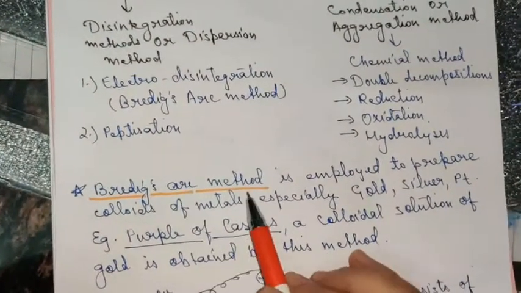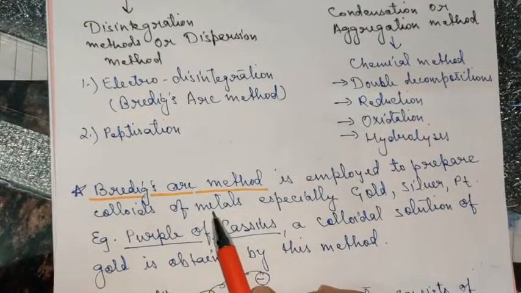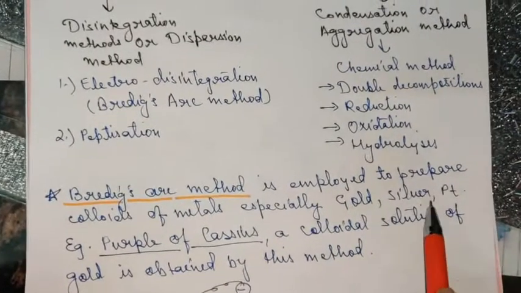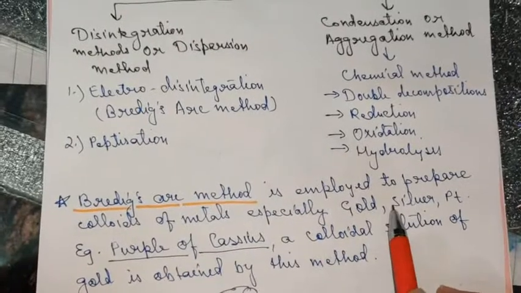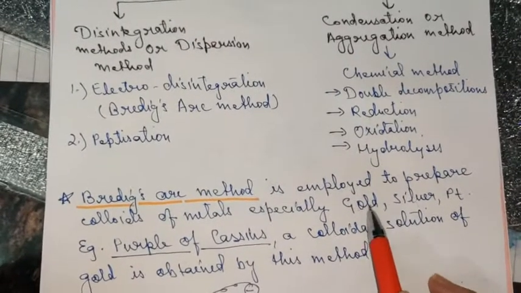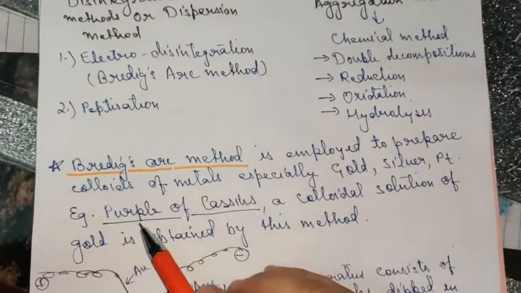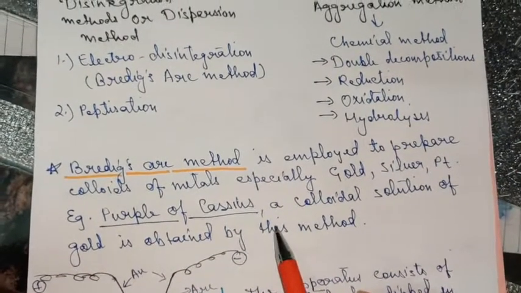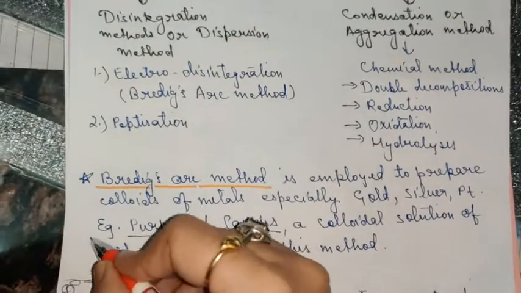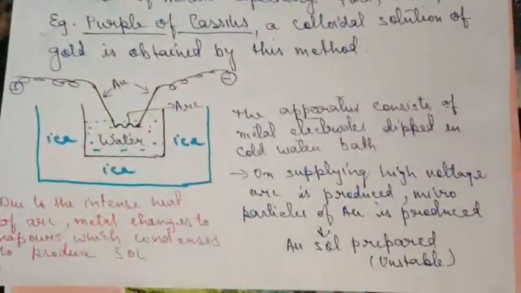Bredig's Arc method is employed to prepare colloids of metals, especially gold, silver, and platinum. This particular method is basically used for the preparation of metal colloids like silver, gold, and platinum. An example is the Purple of Cassius. It is a colloidal solution of gold which is obtained by this method. Very important, children, remember this name. Okay, now what is the method about?